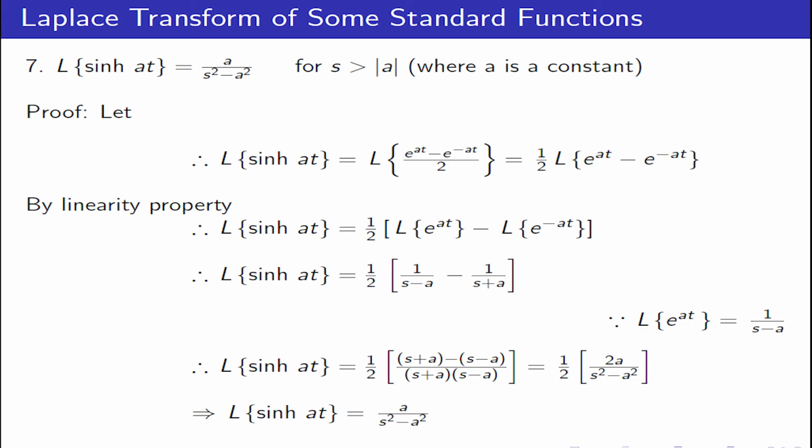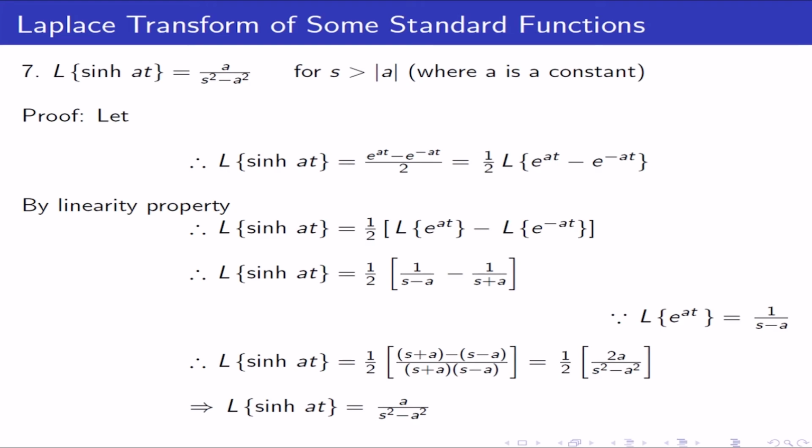s and s will get cancelled. You will get there 1 by 2 times 2a upon s square minus a square, since s plus a into s minus a is nothing but s square minus a square. Therefore, it implies that Laplace transform of hyperbolic sine of at is nothing but a upon s square minus a square.